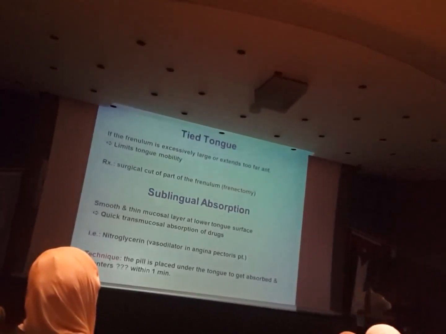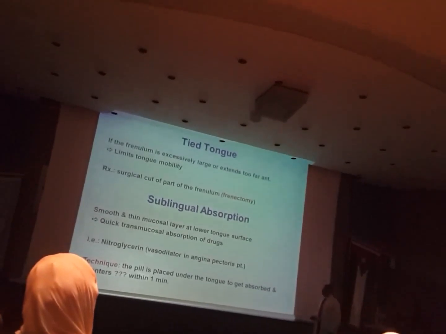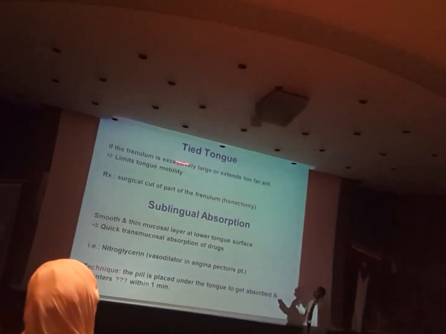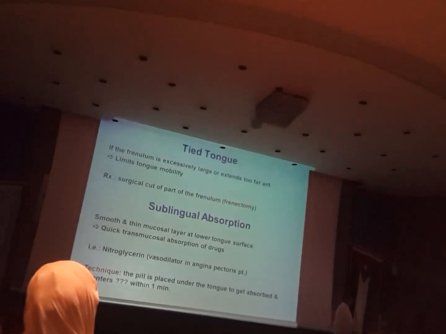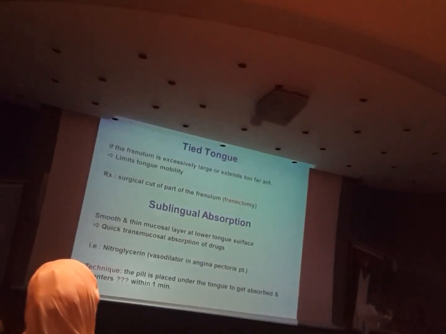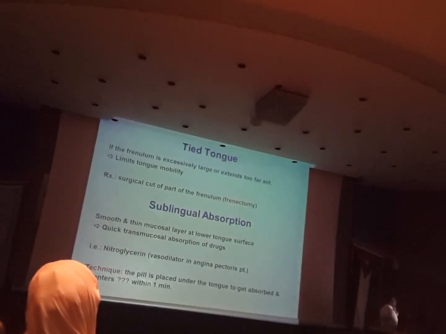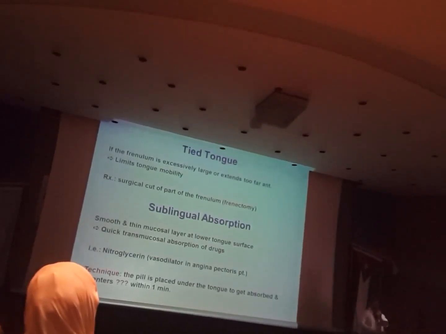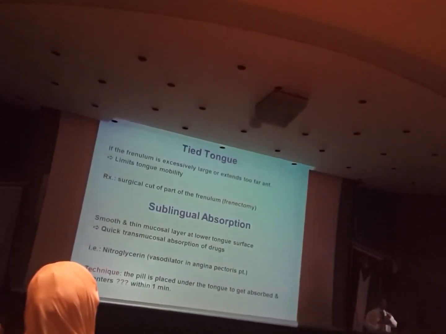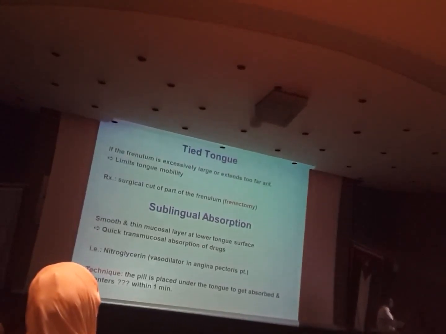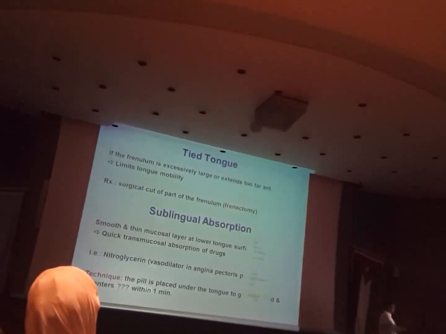Okay? So there will be difficulty in speech. So it will tie the tongue when the frenulum is very large. This will provide first suckling problems, later on speech problems. Okay? So the treatment is that a pediatric surgeon cuts that frenulum a little bit. They call it a frenectomy. So the first thing is frenectomy.